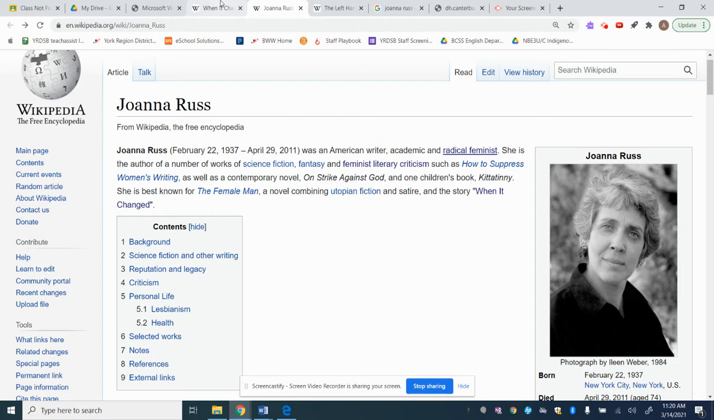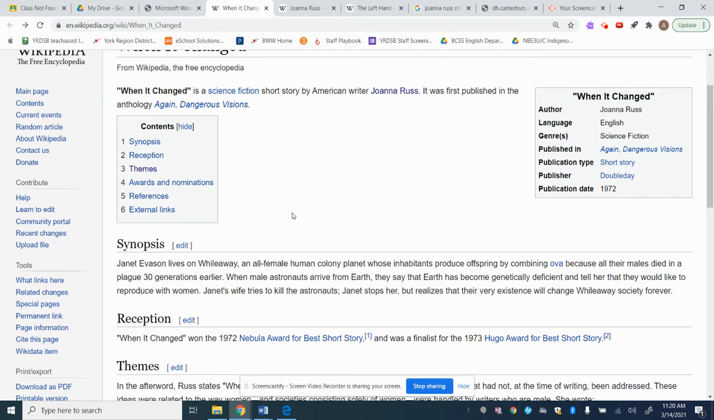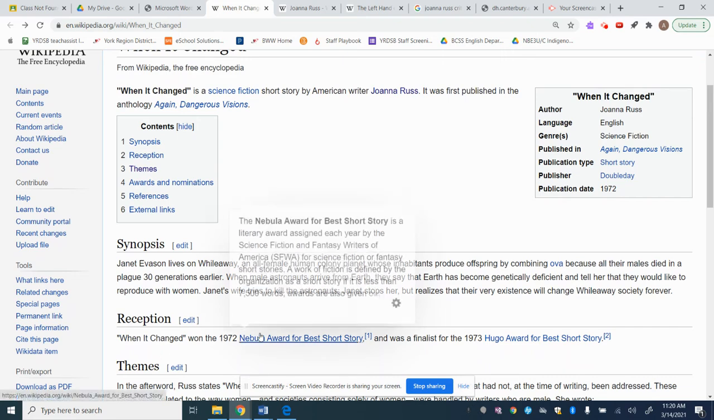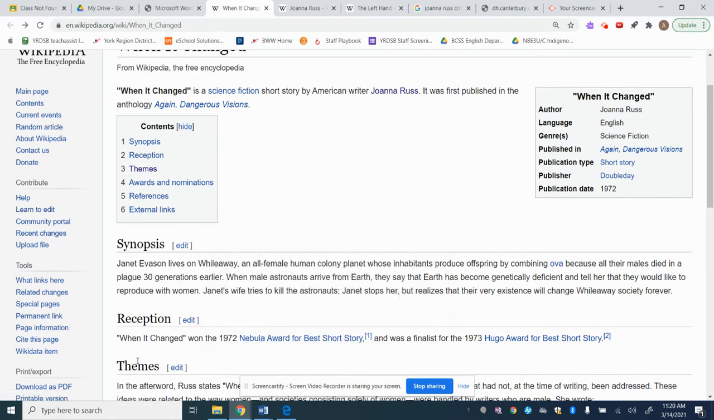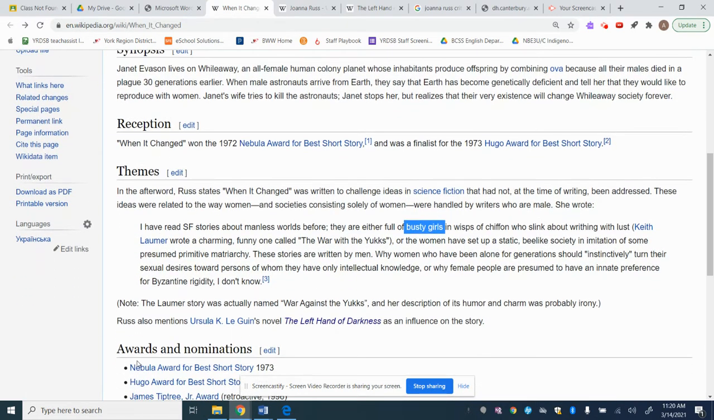I would go back to the text, and sometimes you can reread the synopsis if it's been a while since you read the story. You can read the reception. Themes you have to be really cautious of, because sometimes they give away ideas that you want to use and you don't want to get caught plagiarizing. So you have to be very confident that you're going to go through and read those ideas and be able to come up with your own ideas. We're going to read it for now, see what comes up.